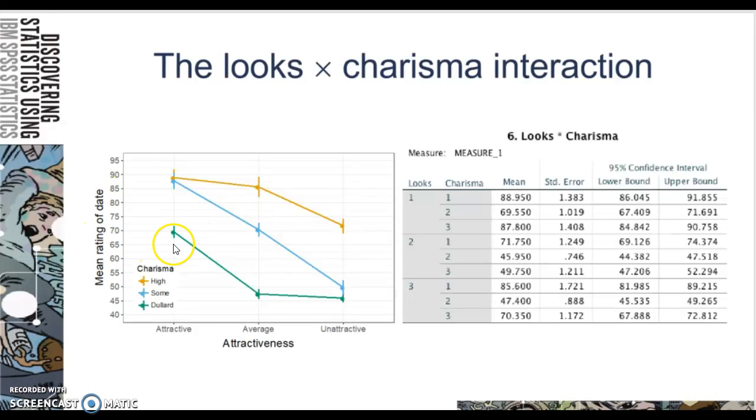So there's a significant difference here between a person who was attractive and was a dullard on their charisma, so their ratings were lower than those who were attractive and had high and some charisma. And we see differences here between the person who was average attractiveness, had dullard charisma, some charisma, and high charisma. And then here, there's probably not a significant difference between unattractive, dullard, and some charisma, and high charisma. So the important thing to be thinking here is, how do you interpret these results?